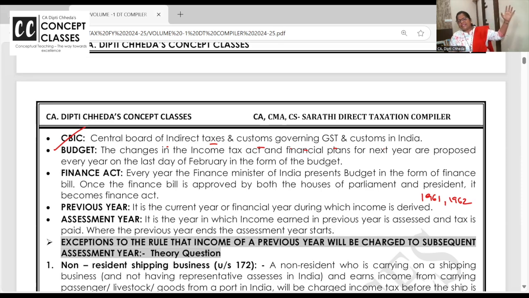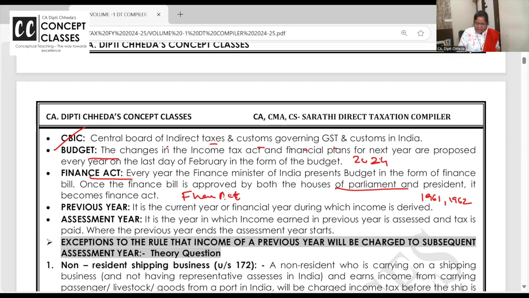So the 1961 Act and 1962 rules we are following today. But every year in the month of February, the finance minister Nirmala Sitharaman presents the budget. Like we are studying Budget 2024 for all the 25 exams. The Finance Act 2024 budget was presented in February 2024, and once it is approved by both the houses of parliament and the president, it becomes the